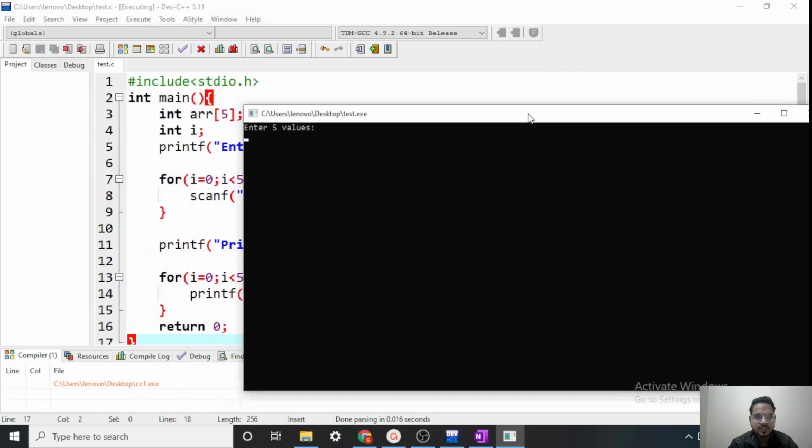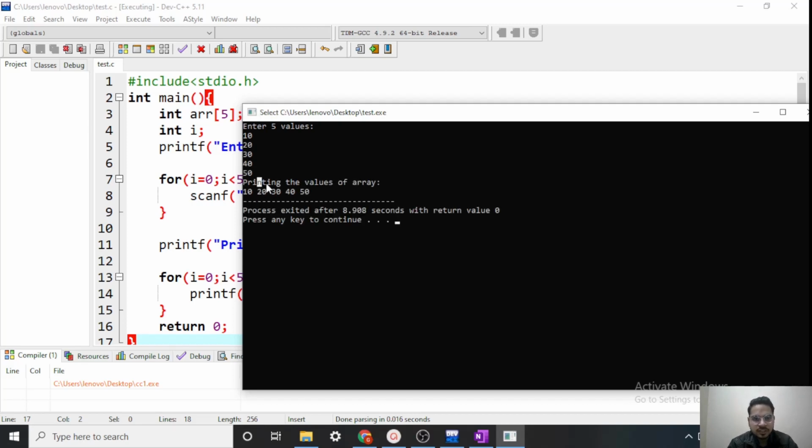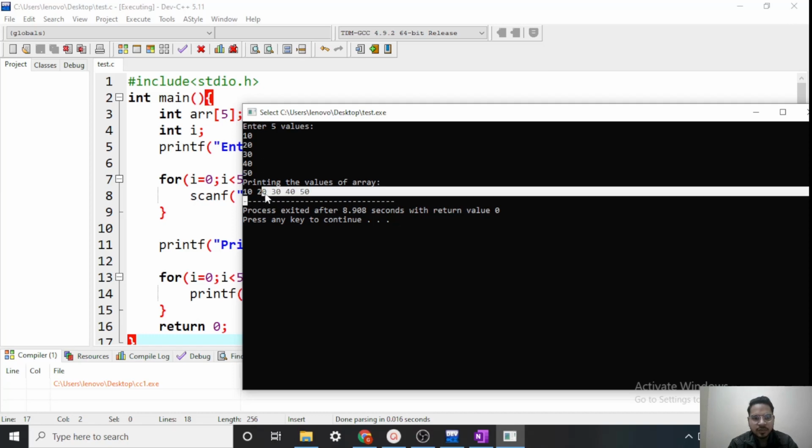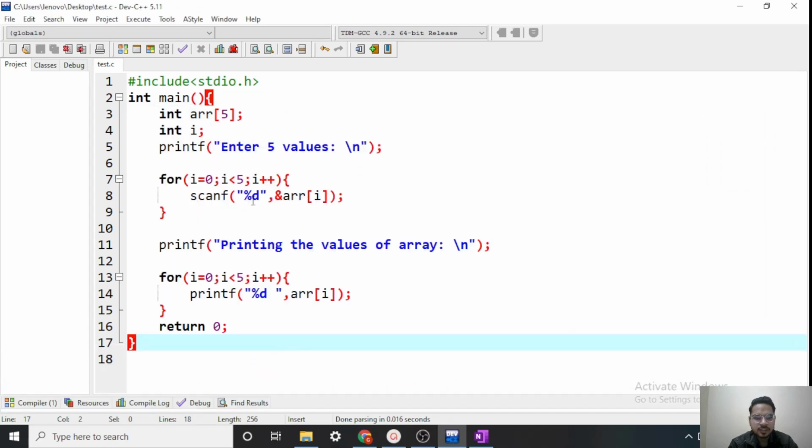So I am getting a message, enter 5 values. So let me enter like 10, 20, 30, 40 and 50. As you can see, printing the values of the array, whatever I entered, 10 to 50, I am getting that: 10, 20, 30, 40 and 50. So that's how we can take the values directly into the array from the user.